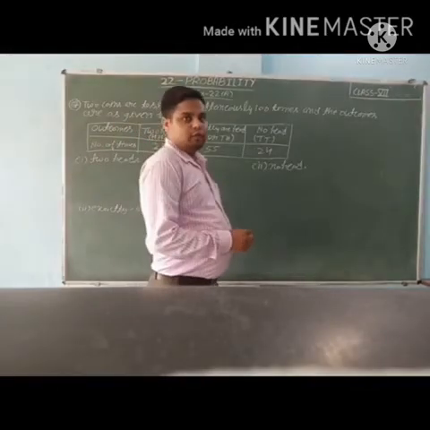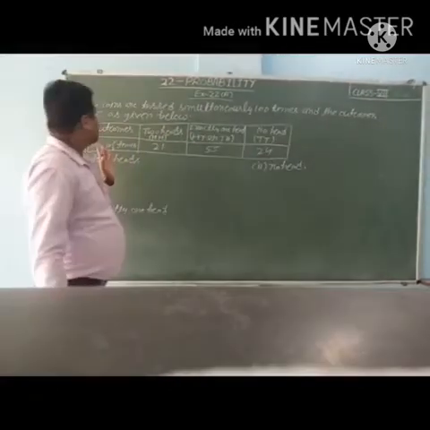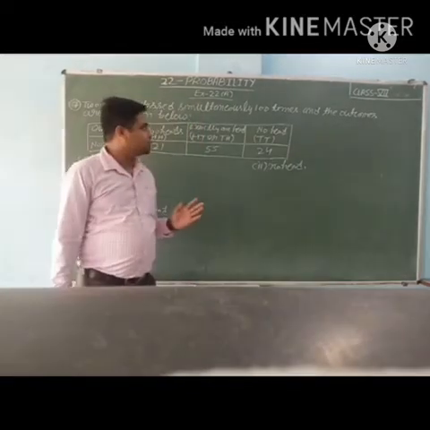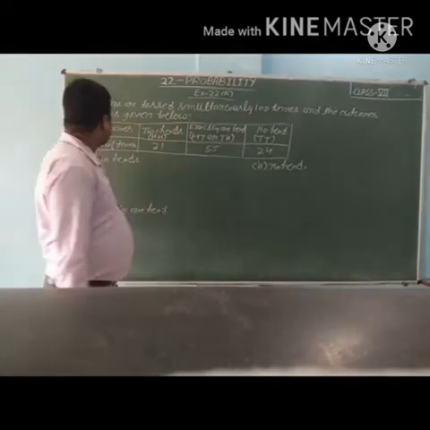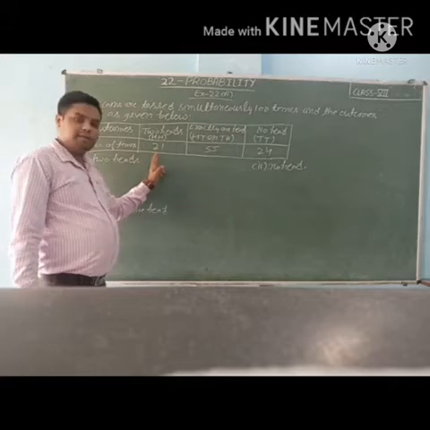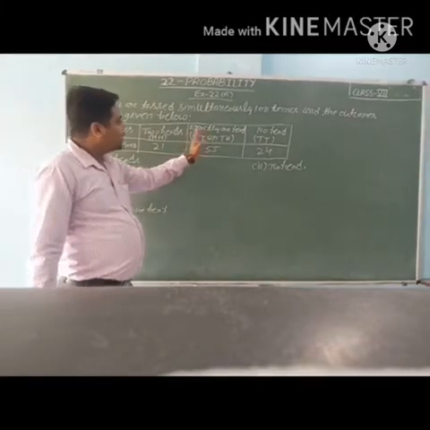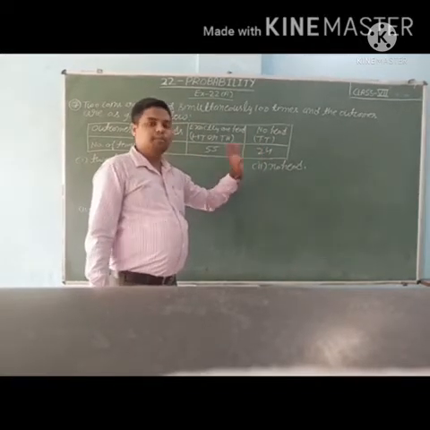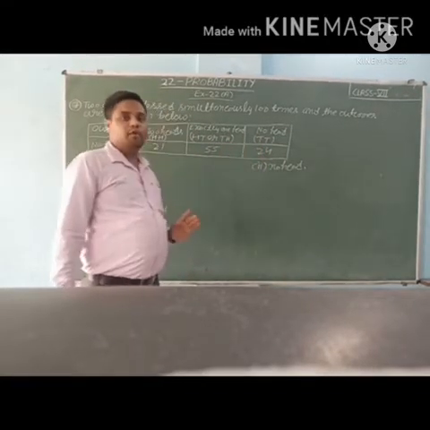Friends, this is the 7th question. 2 coins are tossed simultaneously 100 times. 2 coins are tossed and the outcomes are as given below. 2 heads are coming 21 times. Exactly 1 head is coming 55 times. No head, meaning both tails, is coming 24 times.